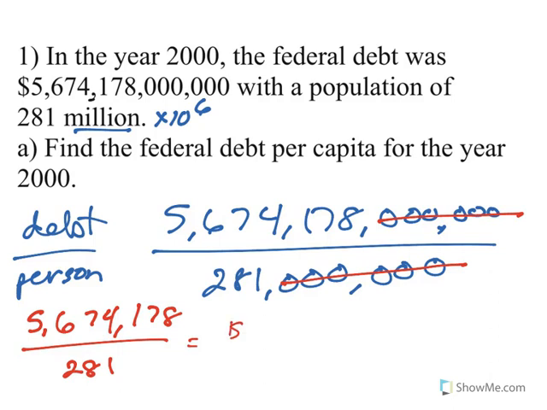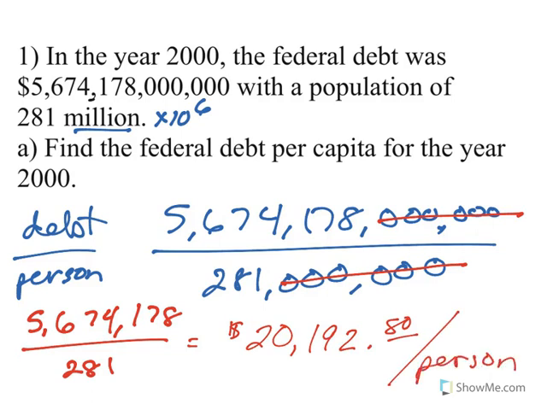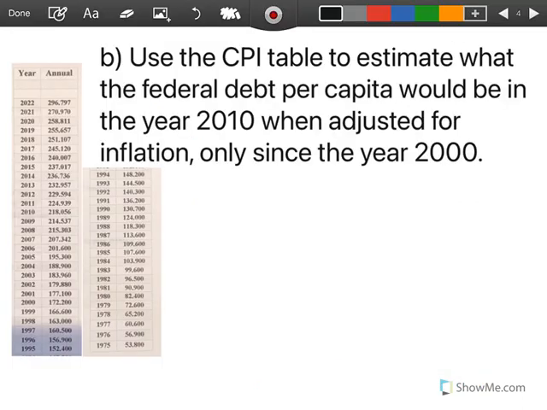And then when I divide, I end up with $20,192.80 per person. So in the year 2000, if every person in the U.S. would have paid a little over $20,000, we would have canceled out the federal debt. I didn't have that in 2000. I was a senior in high school.